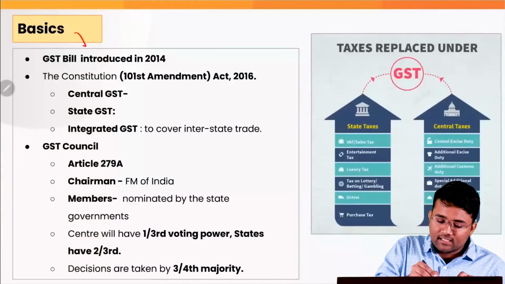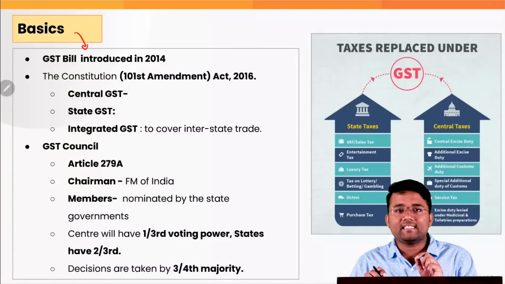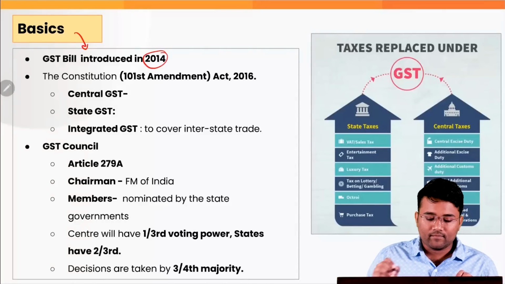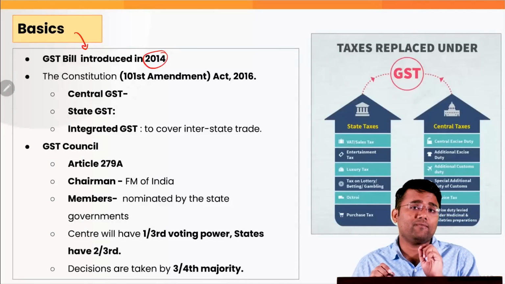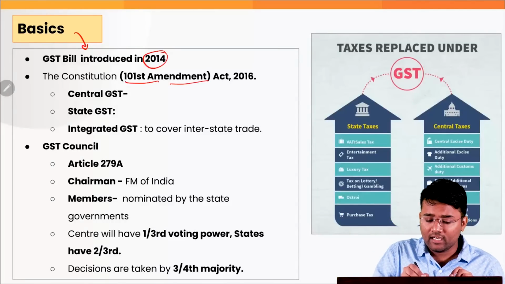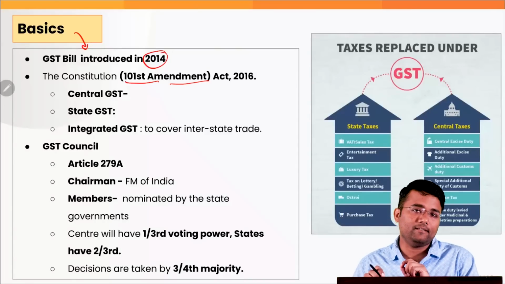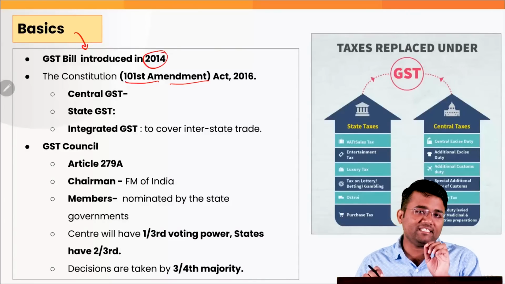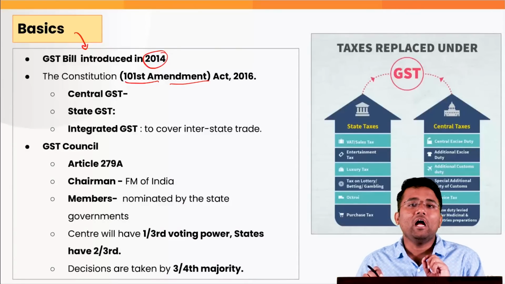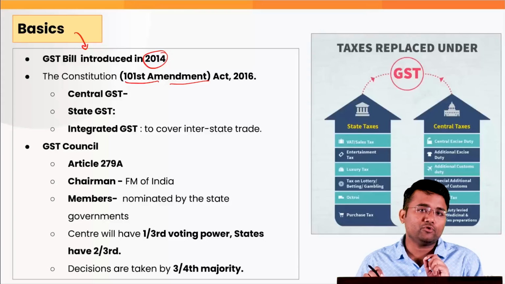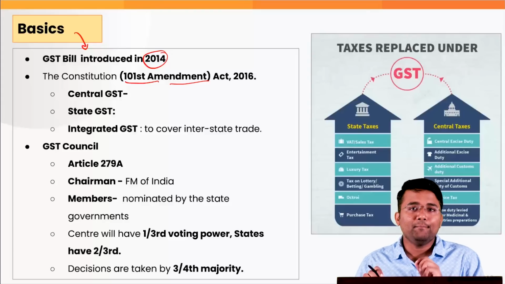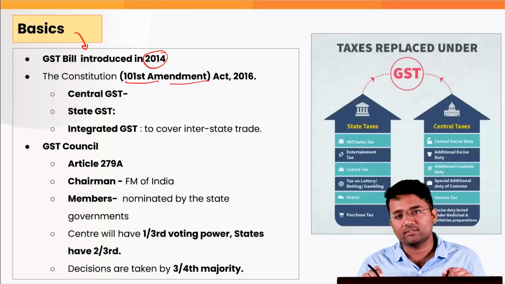So this GST was introduced in India by the GST bill in the year 2014 and it saw the light of day after the 101st Amendment Act 2016. Now I want to ask a very basic question to you people. Till now, how many amendments have been made to the Constitution of India? Please comment your answers in the comment box.